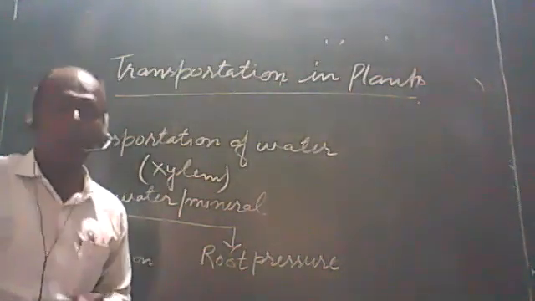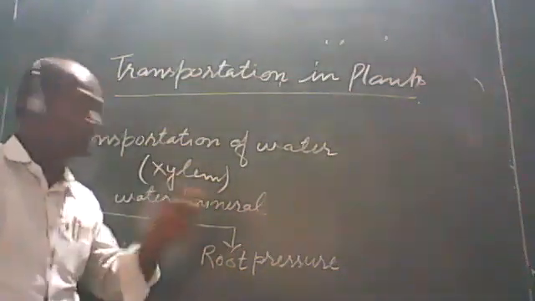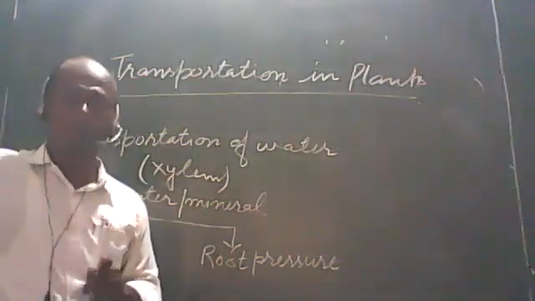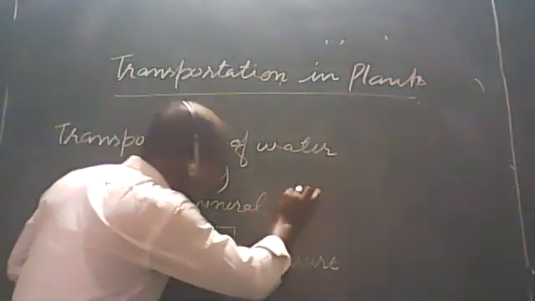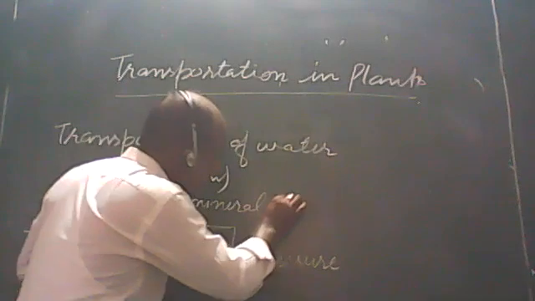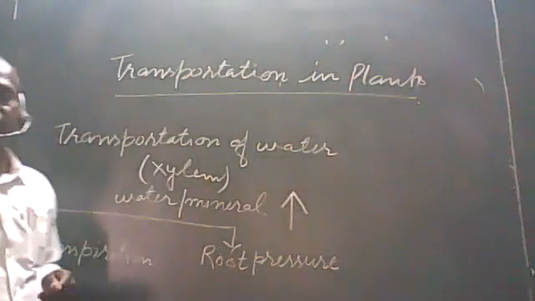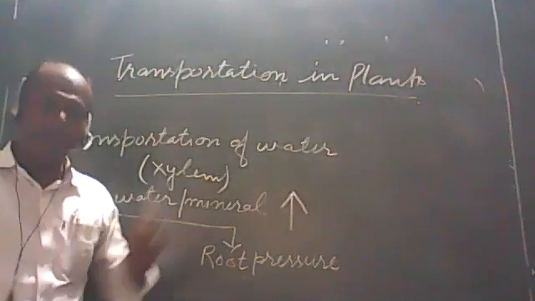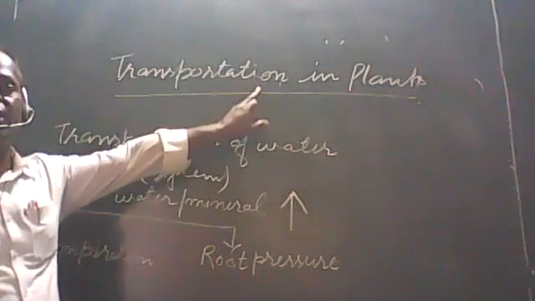One thing should be known to you, students: the transportation process by the xylem is unidirectional. Unidirectional means we know that there is absorption of water and minerals by the roots of plants, and from the roots it is transported to different parts of the plant.